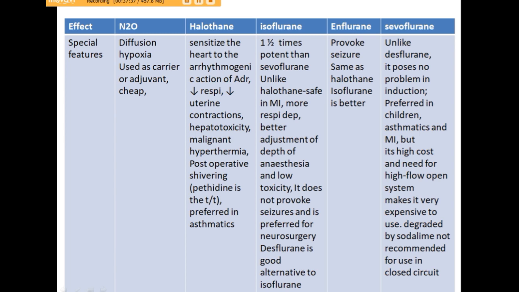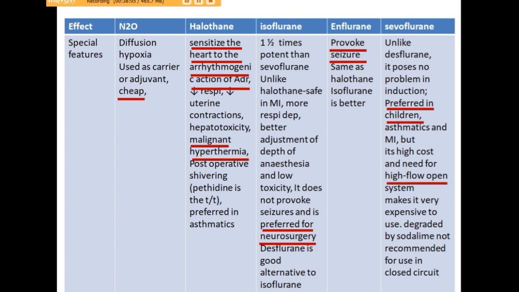So if we see the important points: nitrous oxide is the cheapest and safest inhalational agent. Halothane sensitizes the heart to the arrhythmogenic potential of adrenaline, and it can lead to malignant hyperthermia. Isoflurane is preferred for neurosurgery, and enflurane provokes seizures, so it should not be given in patients having any central nervous system disorders. And sevoflurane is preferred in children, and it is used in a high flow open system, and a closed circuit is not used for sevoflurane.